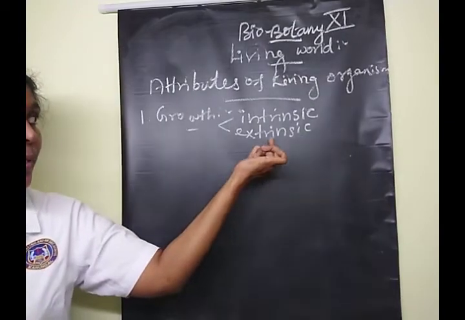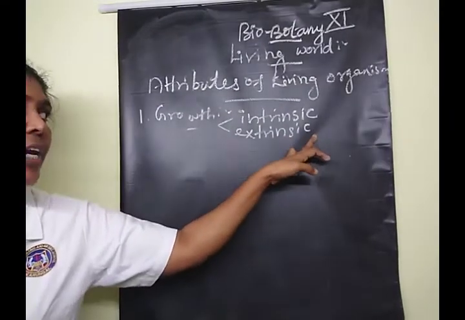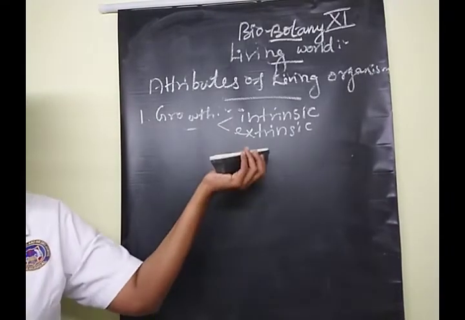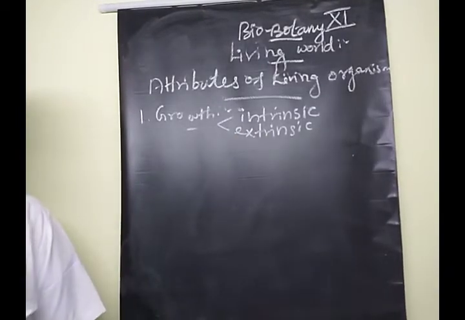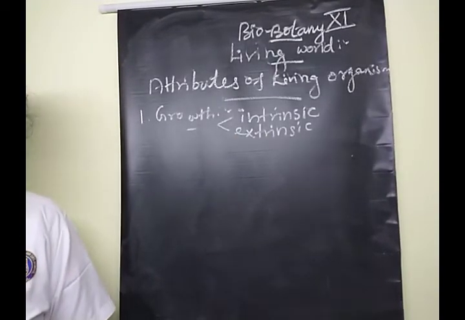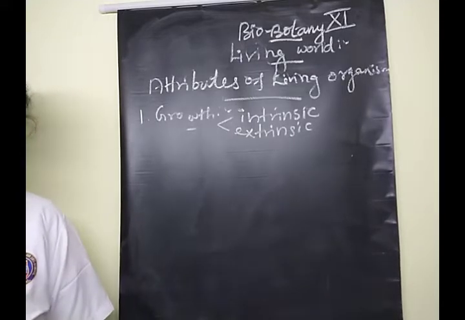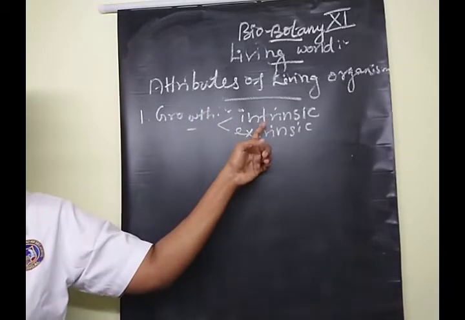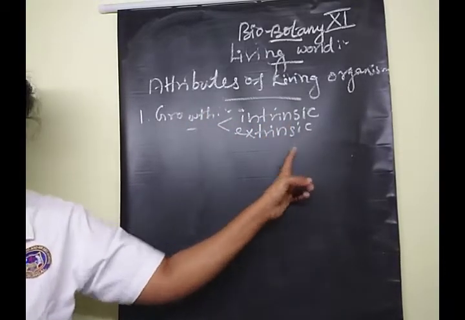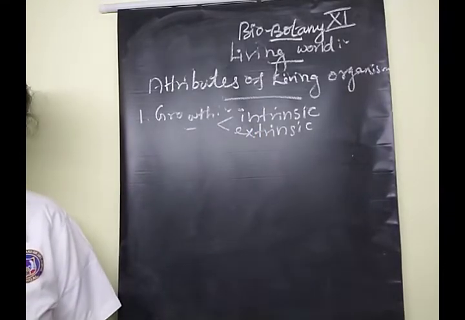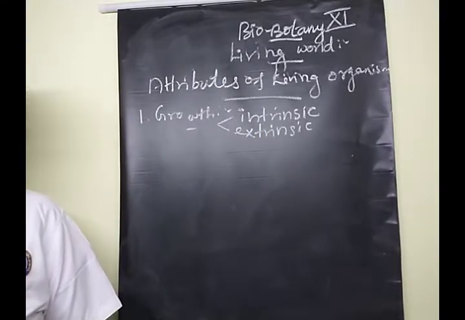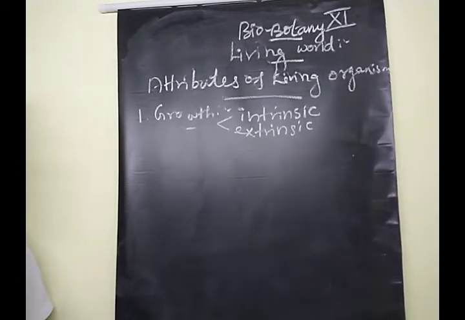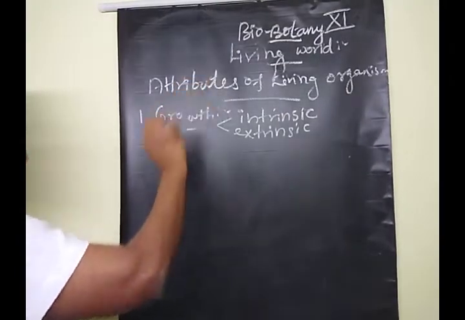Then for the extrinsic type, the example given is mountains. Mountains are a good example of extrinsic growth, which is the aggregation of materials on the surface. Clear, children? These are the two terms explained here, intrinsic and extrinsic. This is one of the two-mark questions. Are you understood, children? Good.